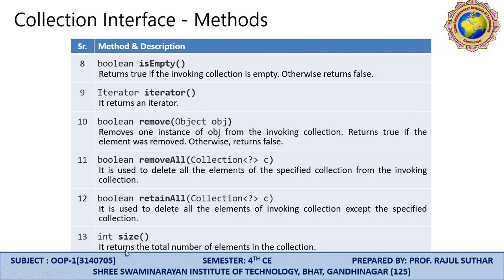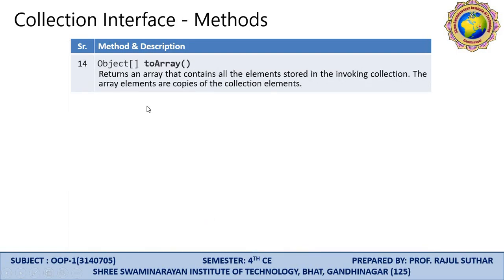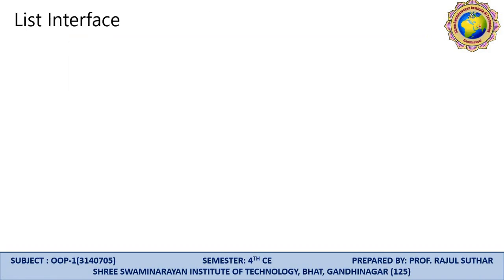Integer size: it returns the total number of elements in the collection. Object[] toArray: this is the toArray method. It returns an array that contains all elements stored in the invoking collection. The array elements are copies of the collection items.